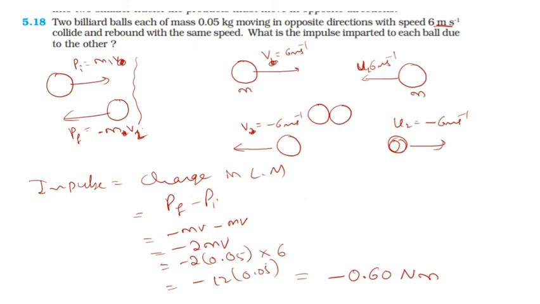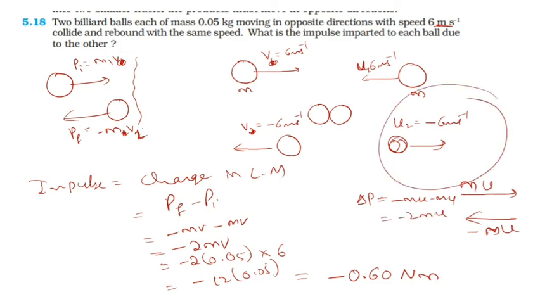In concept, if it is moving with a velocity u while returning its velocity is minus u. So this is mu, this is minus mu. The change in linear momentum is minus mu and one more minus mu, so this is minus 2 mu. The same holds for the second body also. So the impulse imparted on each ball is minus 0.60 Newton second.